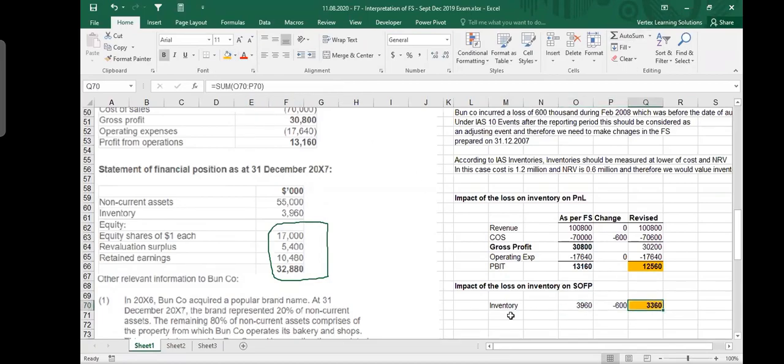And by the way, there is one more thing which will be impacted on the balance sheet. Can somebody tell me, on the balance sheet you have these numbers? Which other thing will be impacted by 600? Can somebody tell me? Retained earnings. Why retained earnings? Can somebody explain that point, please? What is the retained earnings? The retained earnings is 10,480, right? Yeah. Where does it come from, by the way?